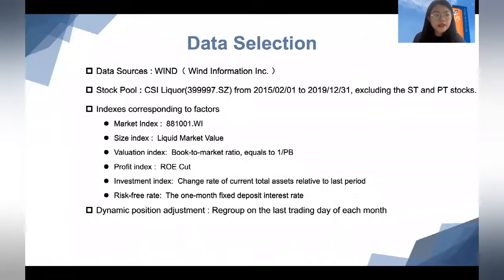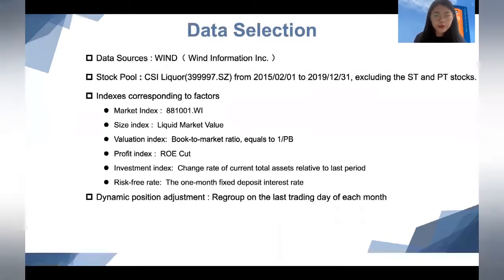About the data selection, we downloaded the data of the liquor index from 2015 to 2019. First, this index includes 80 stocks such as Maotai and Wuliangye. Third, indicators of factors including each stock's BP, liquid market value, ROE cut, and the asset change rate.